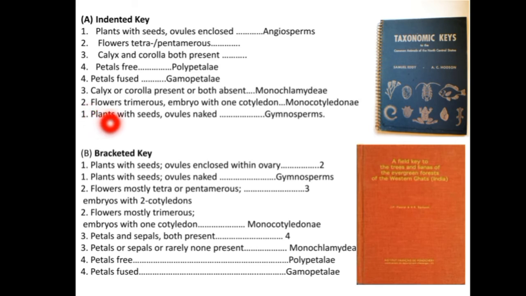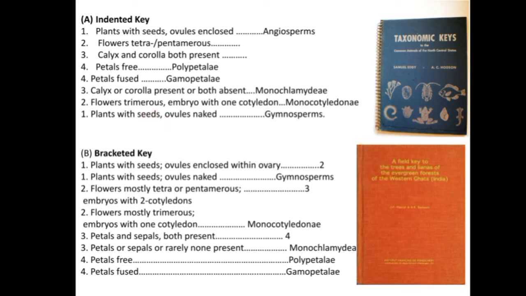Your couplet starts from the character plants with seeds, ovules naked, gymnosperm. The next character you choose must be from the main lead only. It can be flowers trimerous, or calyx or corolla or petals fused. You can choose only from these points and you can't choose from the opposite end of the couplets. Where the main first lead starts, the next character must be chosen above or below it. So this is about the indented key.